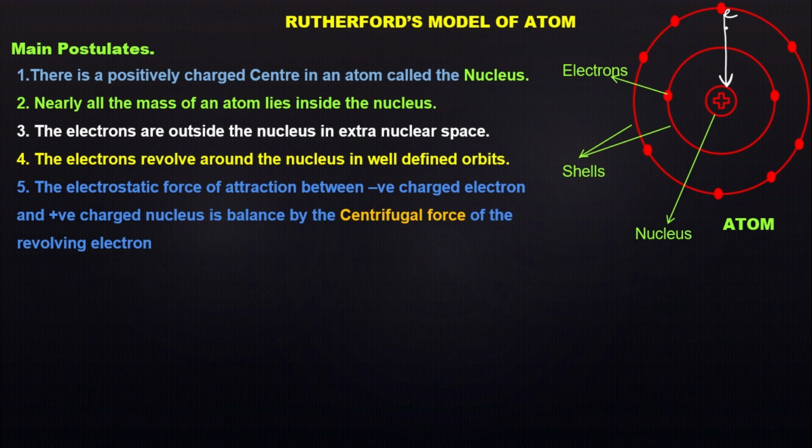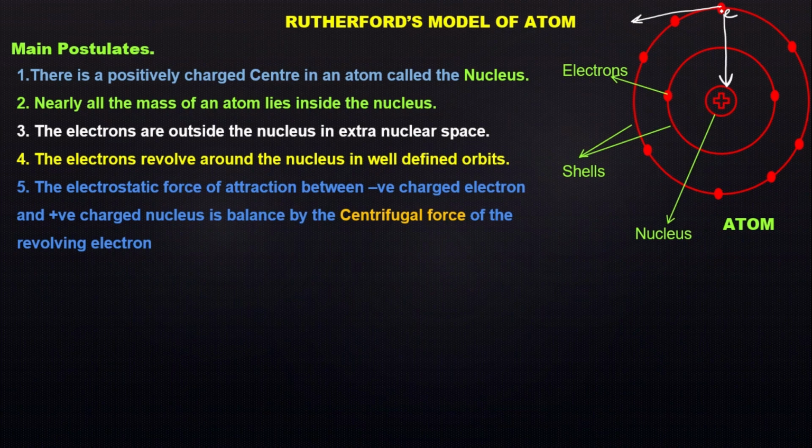But the electron is not falling into the nucleus because it is maintaining a force because of its speed, because it is revolving. That is called centrifugal force. Centrifugal force is away from the nucleus, and it is developed in bodies that are revolving in circular orbits.